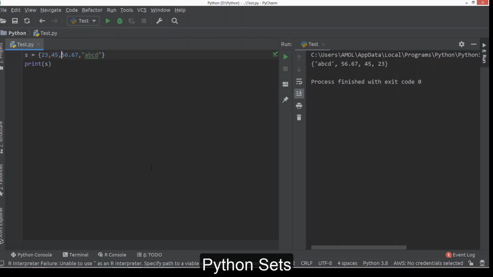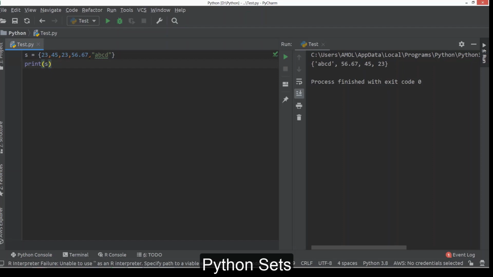Another point you can see here. Suppose we add another element having the same value as 23, and if you print this set, you can see 23 comes only once, because in case of set there is no duplicate element. So 23 can be available only once here. That is another aspect of set.